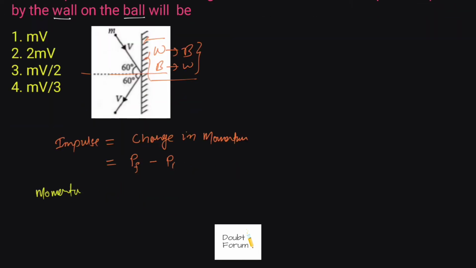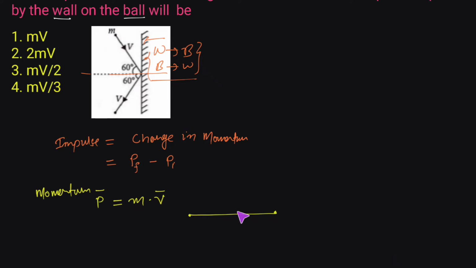I would like to explain a little bit about momentum before I solve this problem. Momentum, which is represented by the letter P, is given by the product of mass and velocity. Velocity is a vector quantity, and so is momentum. If a collision takes place in a straight line, there's no angle formed during the collision, so we need not break momentum into components. But whenever there's an angle, like in this case where the ball strikes and reflects at an angle, we need to break the momentum into components and then take the difference. Let me make a diagram to make this clear.